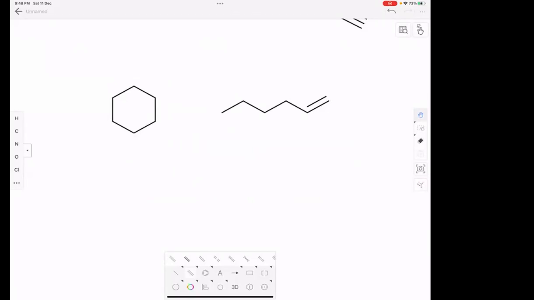Now which is the subcategory in structural isomers? The subcategory is functional isomers. Okay, so these show functional isomerism, or these two are functional isomers of each other. Clear? Yes, sir.